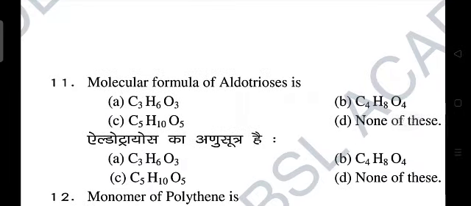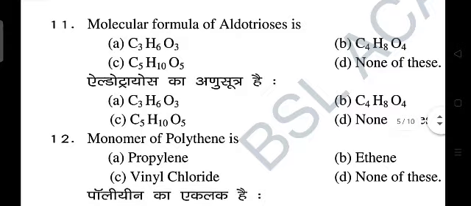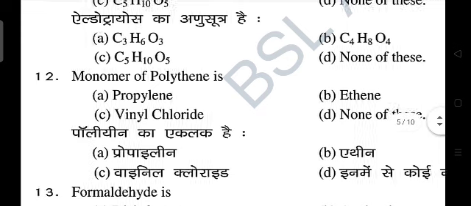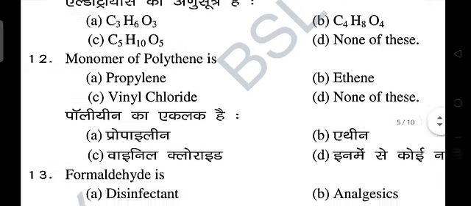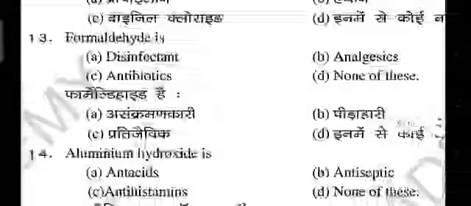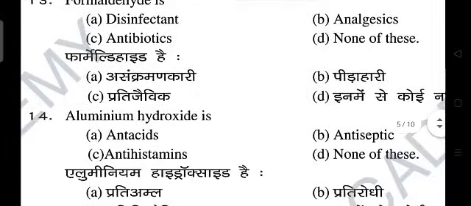Let's move on to the 11th question. Molecular formula of aldotrioses is option A C3H6O3, option B C4H8O4, option C C5H10O5, or none of these. So correct answer for this question is A, C3H6O3. Question number 12. Monomer of polythene is, this is very easy. This is nothing but ethene. So correct answer for this question is B. Now next, formaldehyde is disinfectant, analgesics, antibiotics, or none of these. So formaldehyde is disinfectant. Correct answer is A.